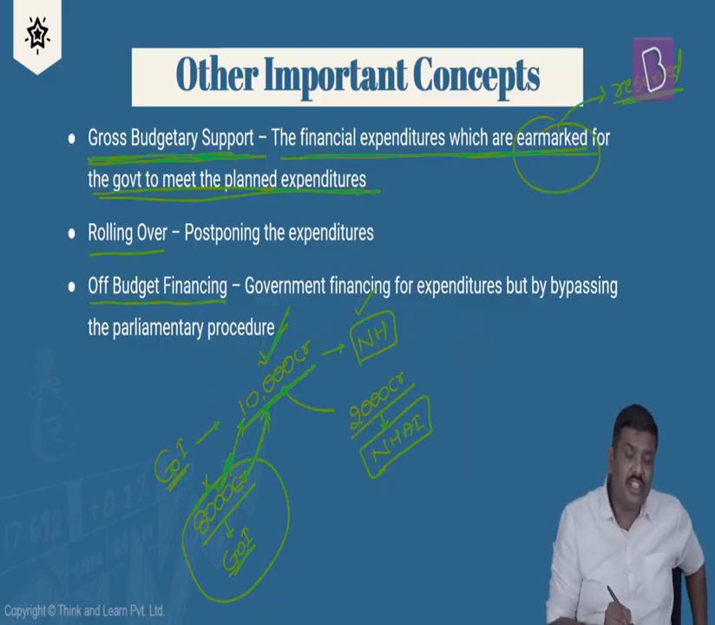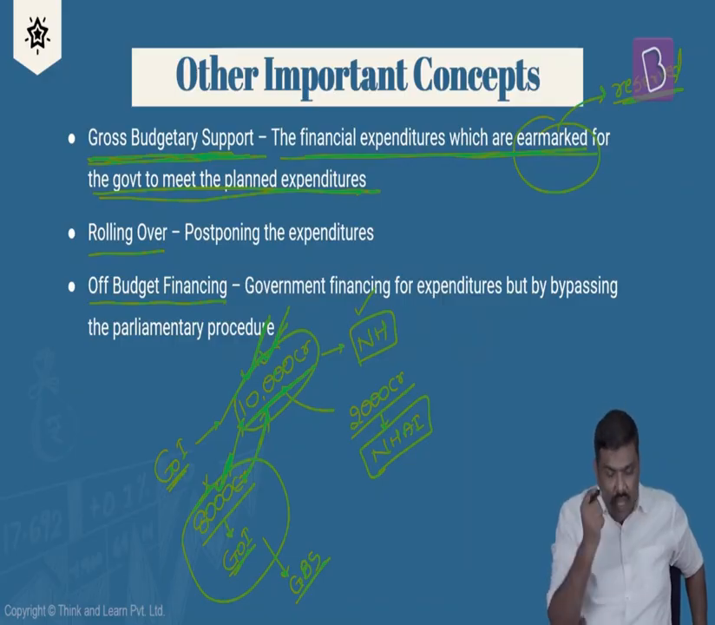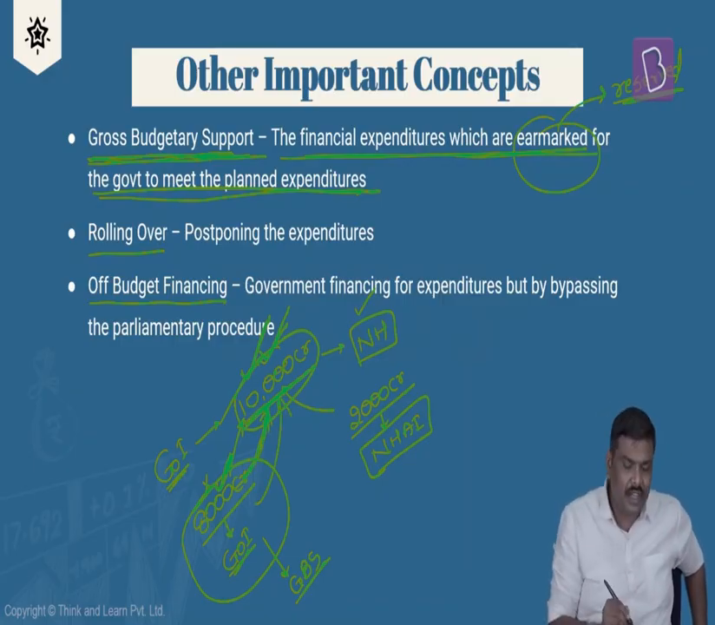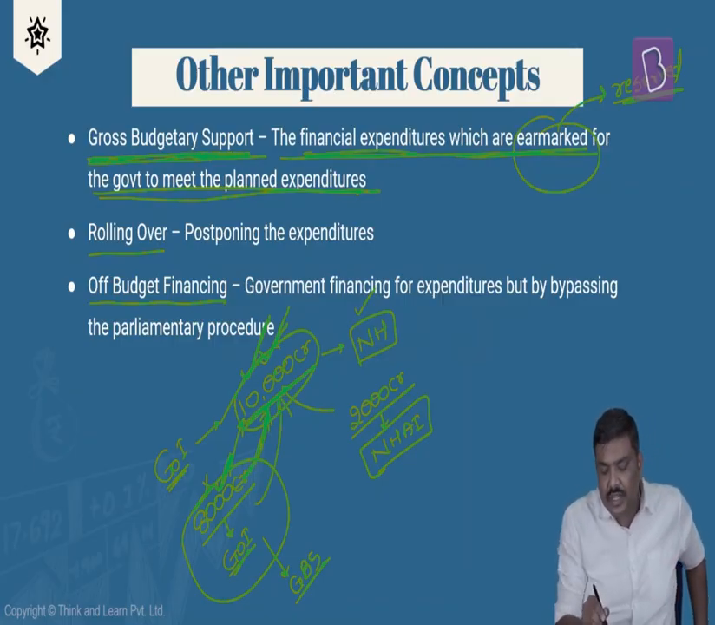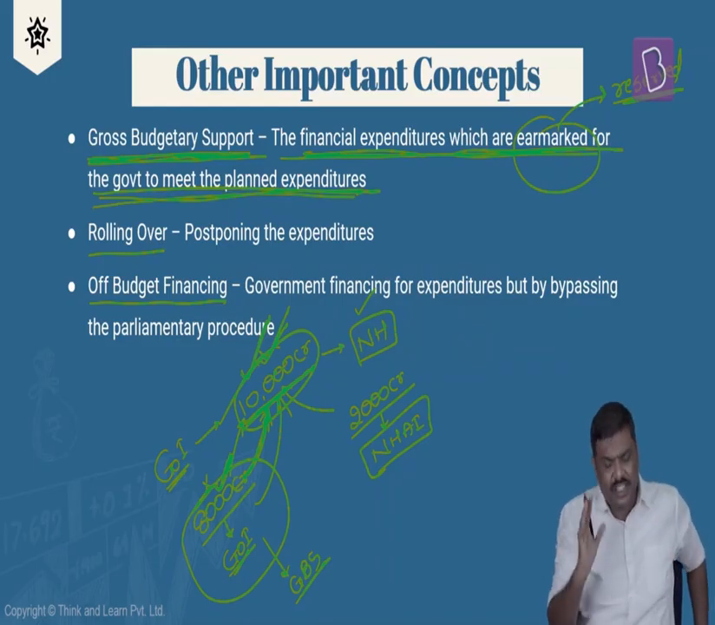So when you say only 8,000 crore is spent, this is called gross budgetary support. The central plan is to spend 10,000 crores. Out of the central plan, how much is the support? How much money is actually coming from the central government? It is called gross budgetary support. So the financial expenditure which is kept aside, reserved by the government to meet the planned expenditures, is called gross budgetary support.